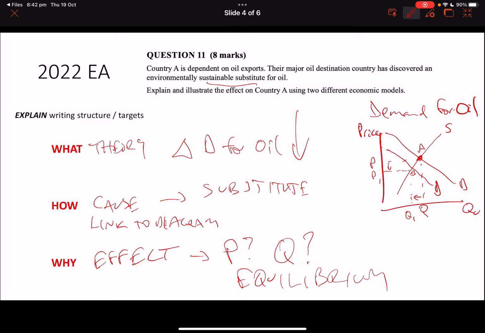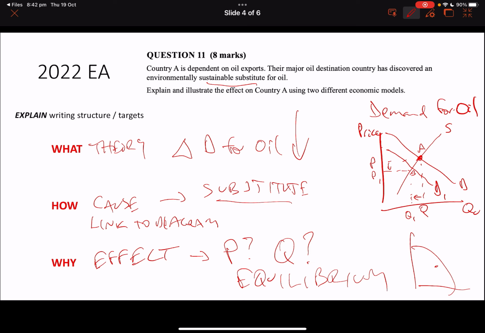Okay, so that's just one exemplar there, okay? But once again, the substitute, we're doing a drop in the demand for oil. We see that in diagram, okay? The substitute is influencing the level overall of demand for oil to D1, and then the second one you probably likely do with that would be a PPC.